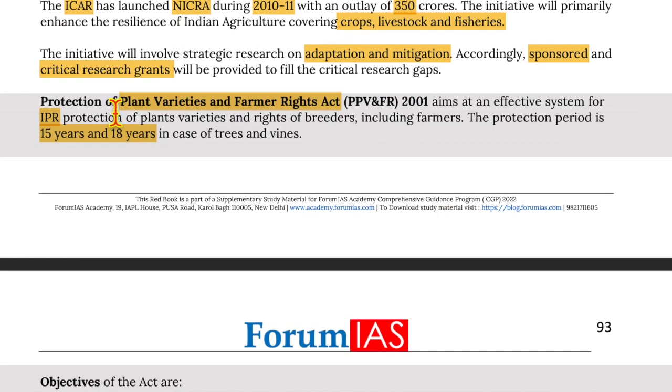Now, Protection of Plant Varieties and Farmers' Rights Act of 2001 aims at an effective system for IPR protection of plant varieties and rights of breeders, including farmers. The protection period is 15 years, and 18 years in case of trees and vines.